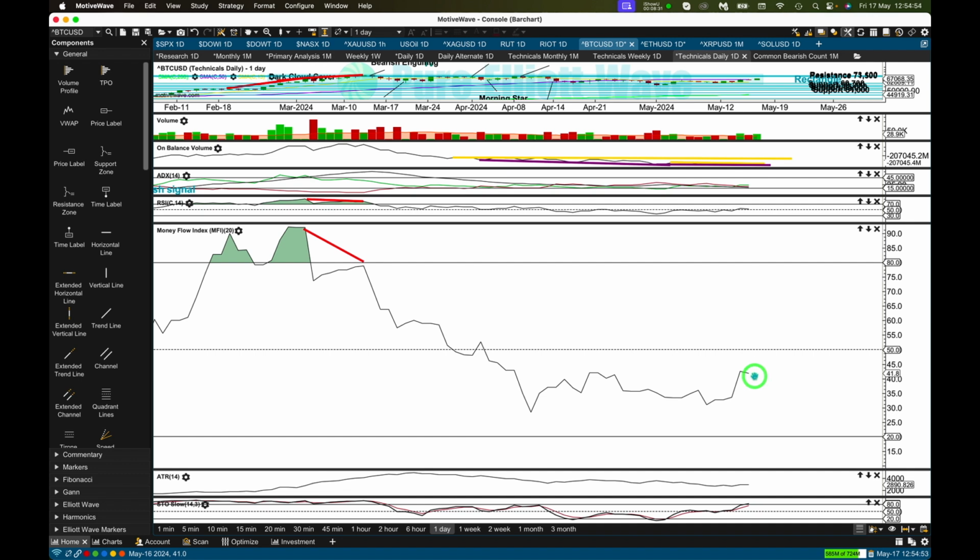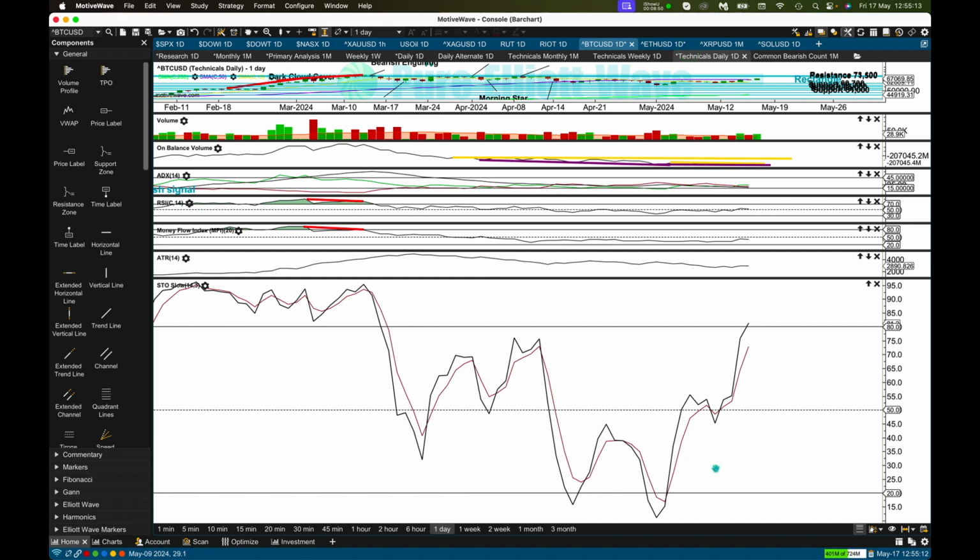RSI and money flow are both back in neutral territory, and ADX has pulled itself all the way down from very extreme. It's now at a much lower level, ready to set up for the next trend. With no clear trend, the model of stochastics plus support and resistance would expect stochastics to continue higher until properly overbought and price to continue higher to resistance. When they are simultaneously overbought and at resistance, the upward swing may end, but price has got a little way to go to reach resistance, and stochastics is not fully overbought, it's just starting to enter overbought.